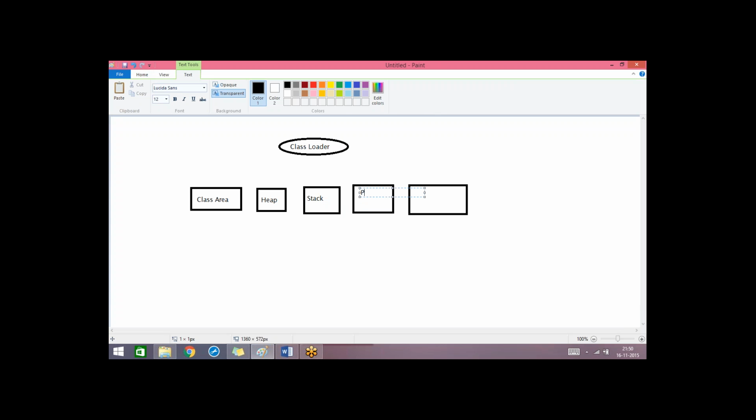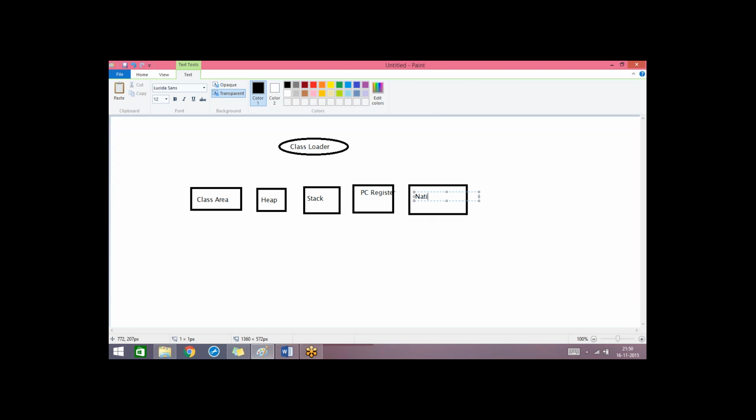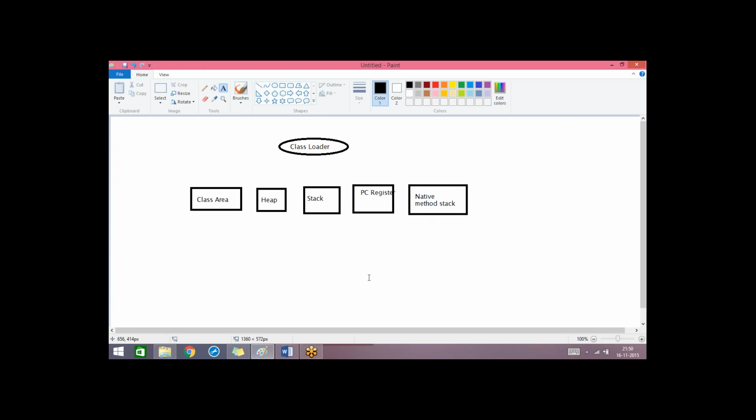And then we have a PC register. This is internally used by the JVM. And next one is the native method stack. All these concepts are not related to programming, but it's better if you have some basic idea on this concept. So today's session is not much important for programming, but you should have some basic idea.